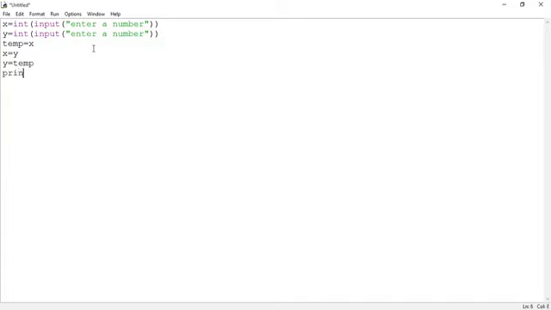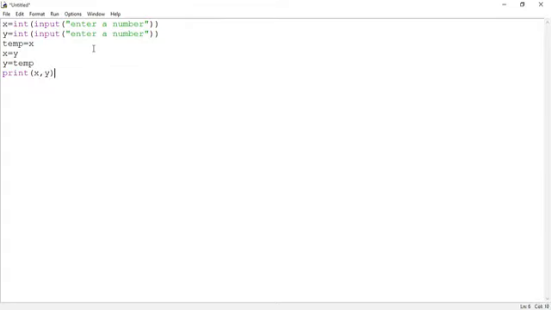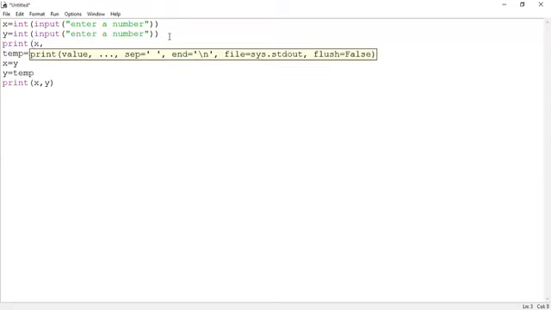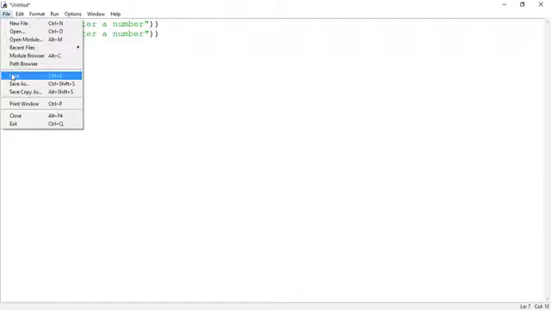So print the values of X and Y. After reading the values into X and Y variables respectively, display the values of X and Y. Print X comma Y. So this is the swapping logic, as what we have seen in C programming language. I'm doing it with the help of three variables. Save the logic, guys.